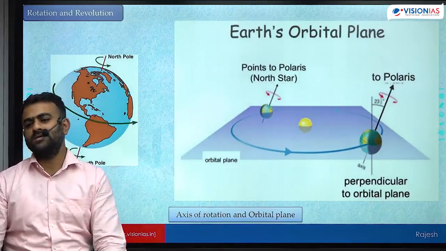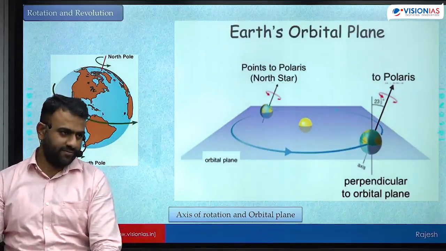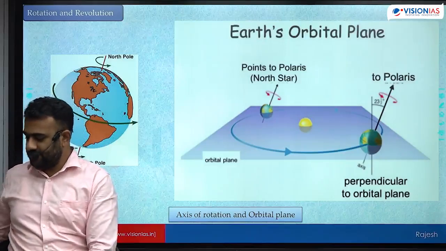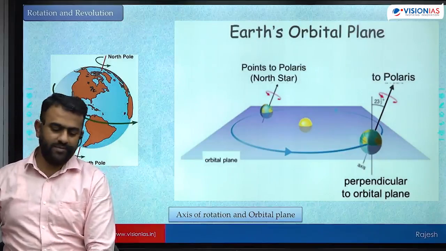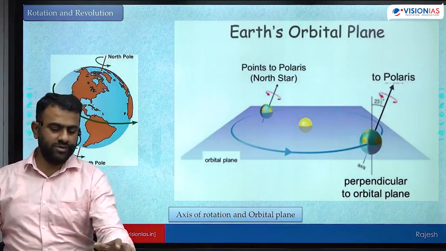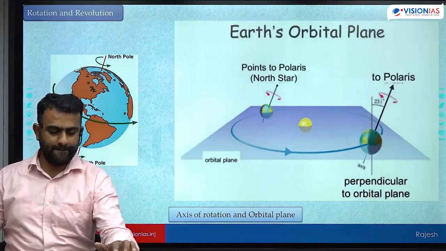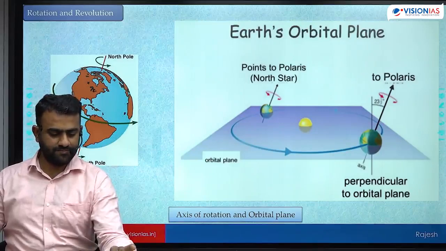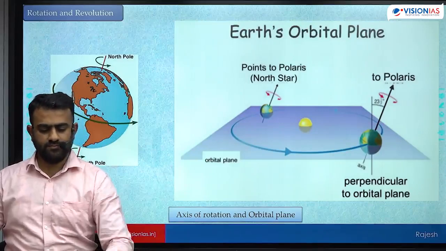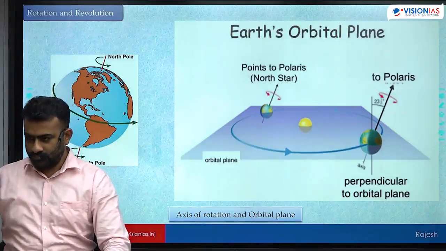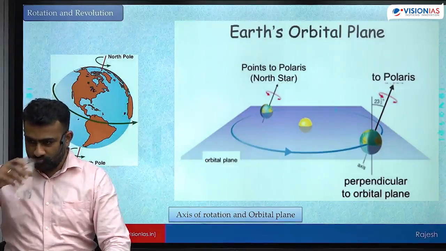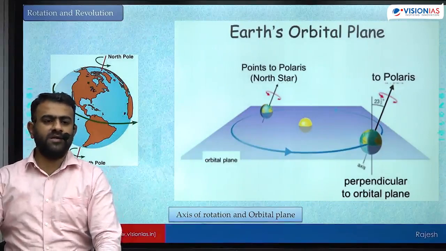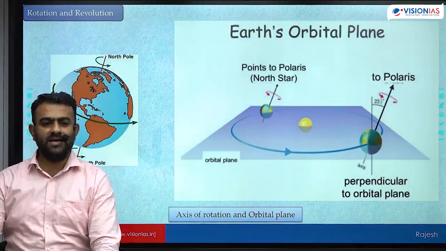24 hours is the time taken to see sun back at the same position. That is what we call a solar day. A solar day is equal to 24 hours. 23 hours 56 minutes is sidereal day.